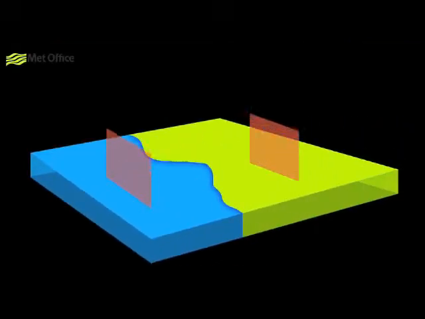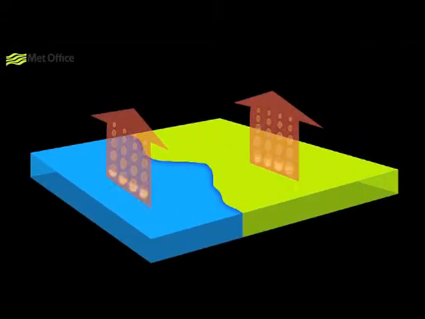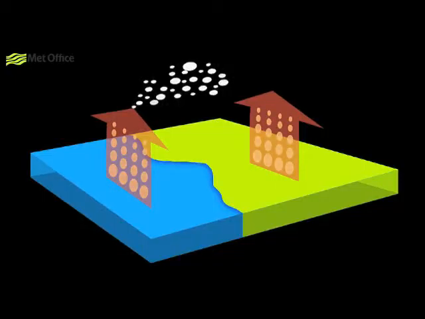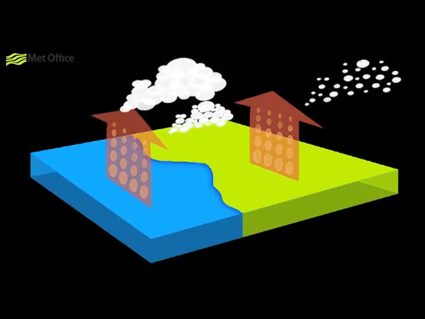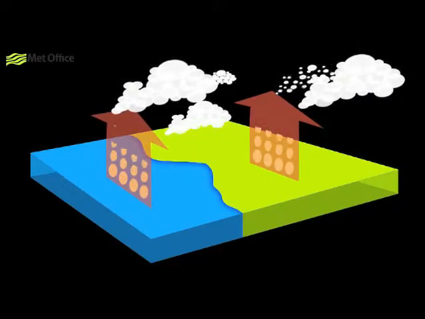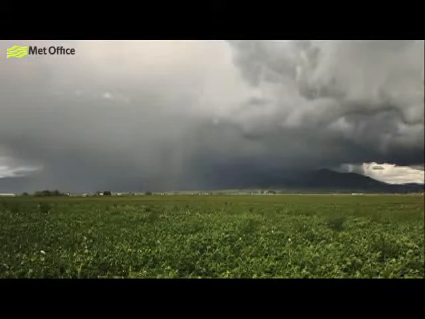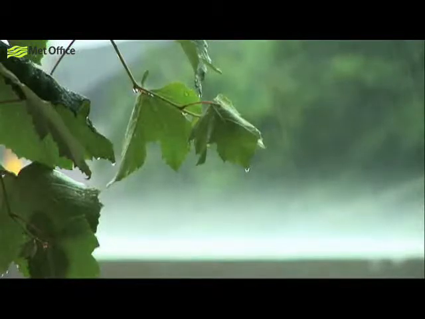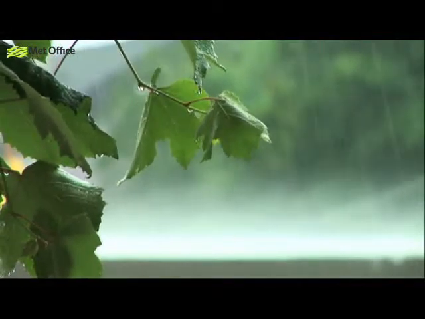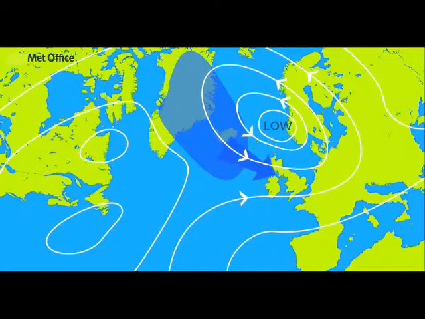As the maritime air mass travels across the warm sea, the air is heated and moistened from below. Warming causes the air to rise, and as the air rises, it cools, condensing moisture in the air, forming clouds. When this air mass arrives in the UK, we tend to get a mixture of sunshine, rain, hail, sleet, and even sometimes snow. As we are so familiar with this sort of mixed weather, it's not a surprise to find out that this is one of the most common air masses over the UK.